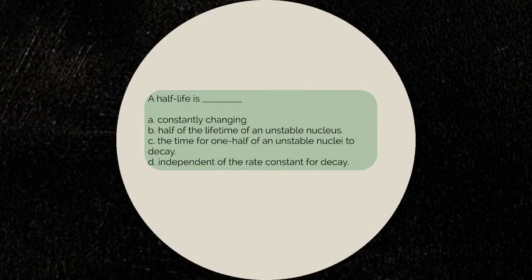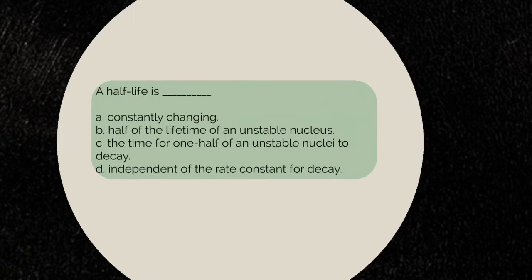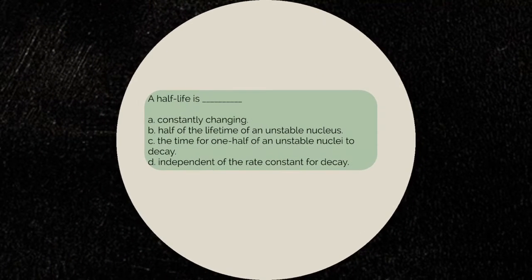Half-life is A, constantly changing, B, half of the lifetime of an unstable nucleus, C, the time for one half of unstable nuclei to decay, or D, independent of the rate constant for decay. So what do you think is the answer? The correct answer is letter C. A half-life is the time for one half of unstable nuclei to decay.